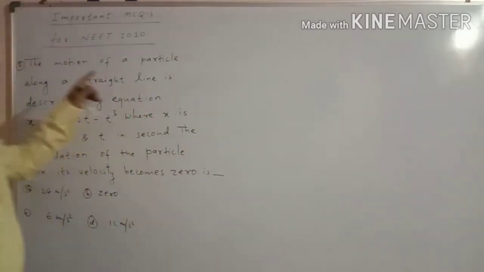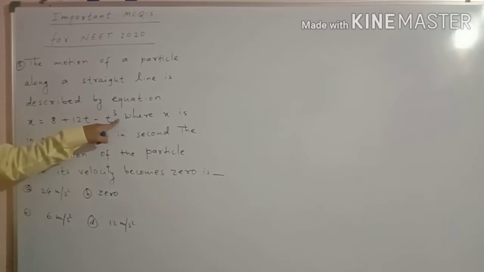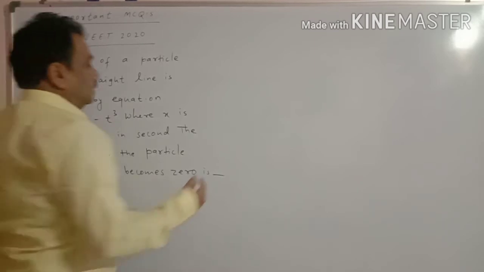Now our second question is: the motion of a particle along a straight line is described by the equation x is equal to 8 plus 12t minus t cube. So first of all we have to write the given equation.